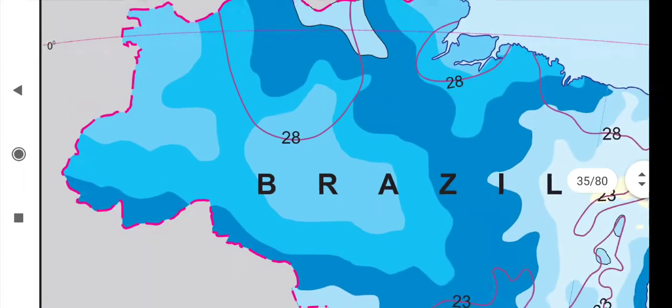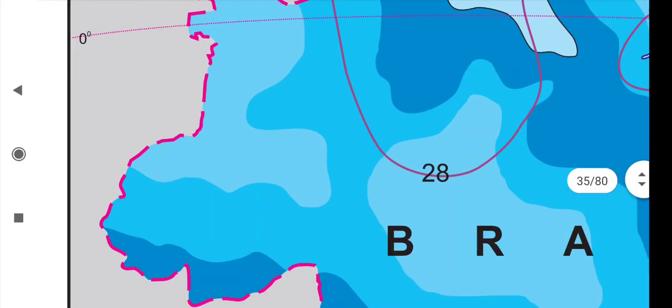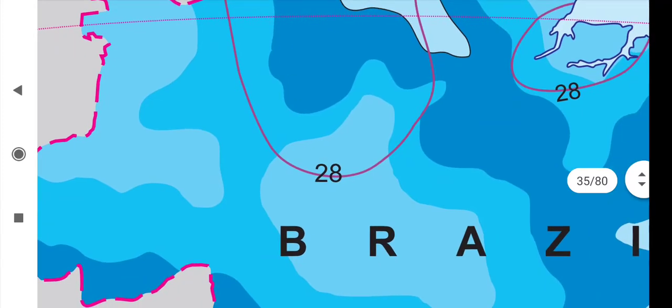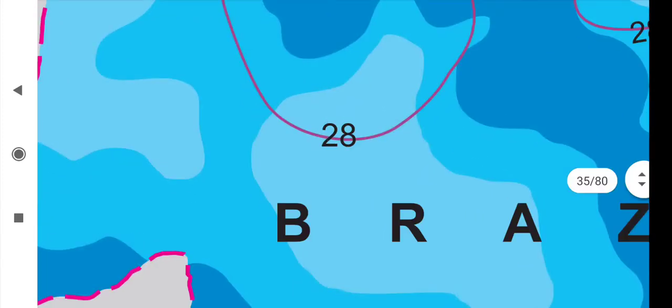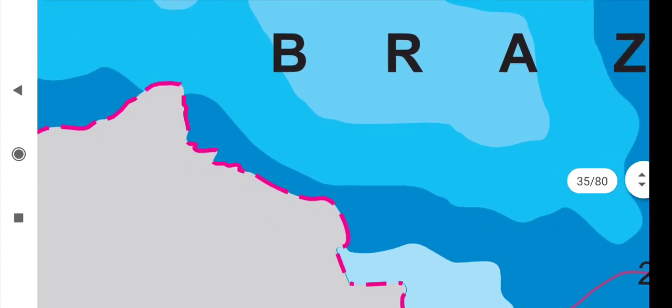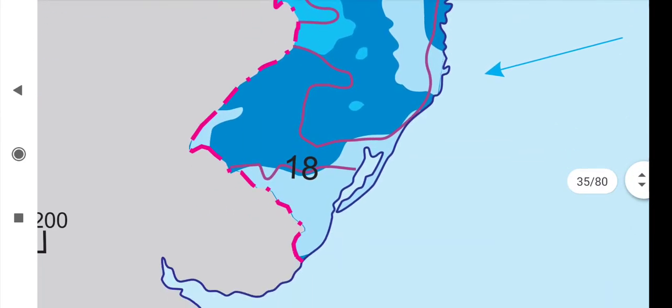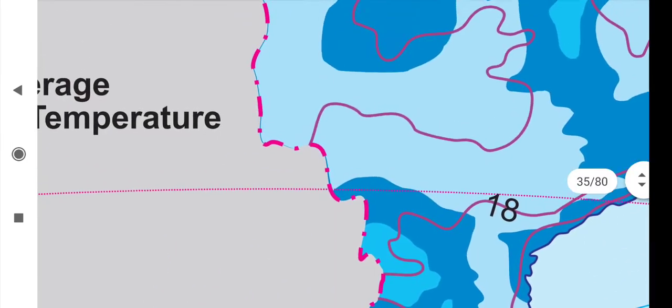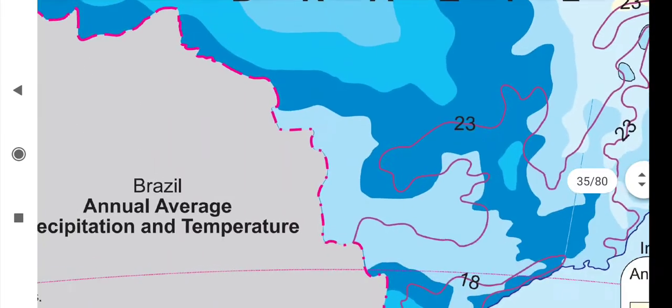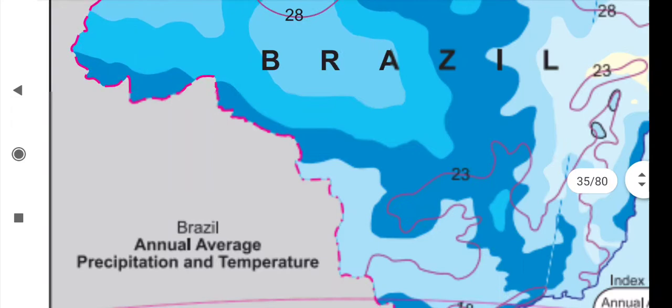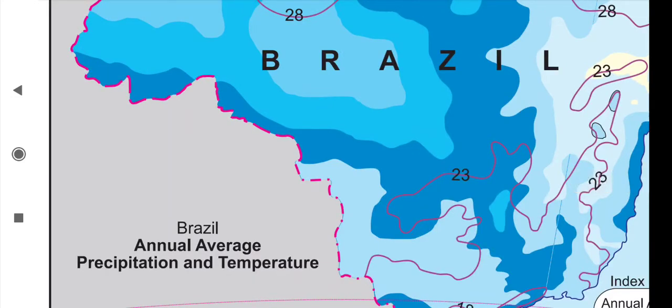So here in Brazil, at 0 degree latitude, the equator, near the equator the temperature is more, so here it is given 28 degrees Celsius, and the low temperature we have to find out, here 18 degrees, in the Tropic of Capricorn region. So we have to say the answer in this way: 18 degrees Celsius to 28 degrees Celsius, that is the average range of temperature in Brazil.